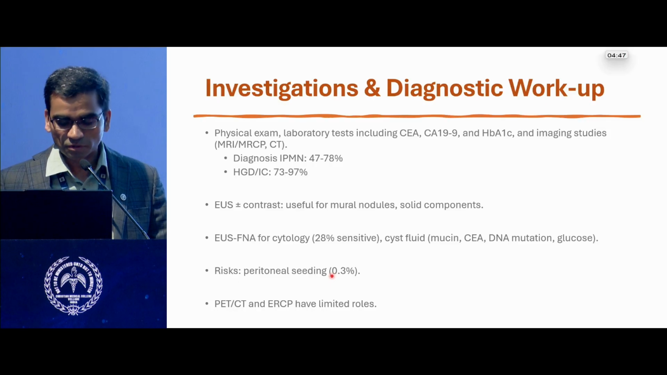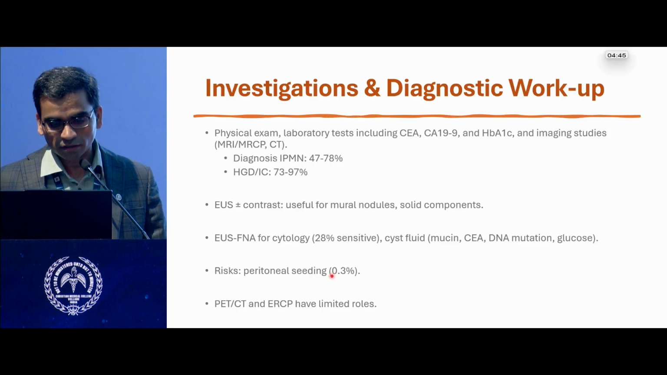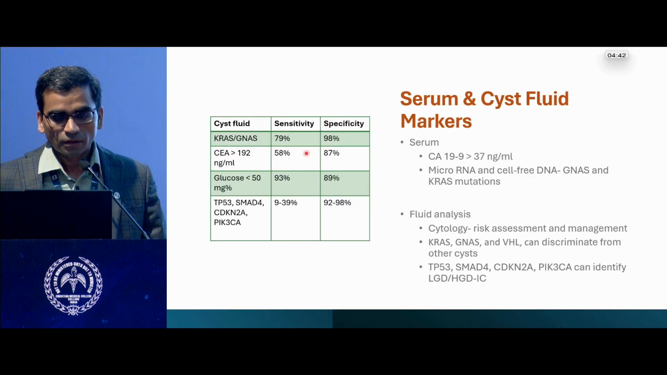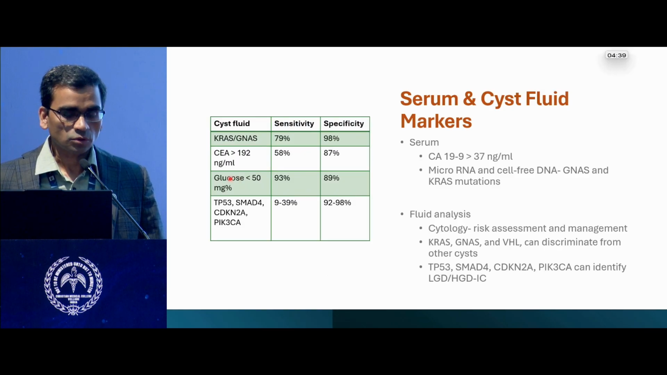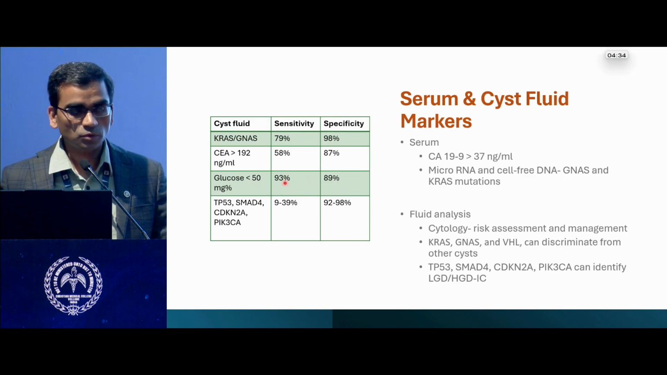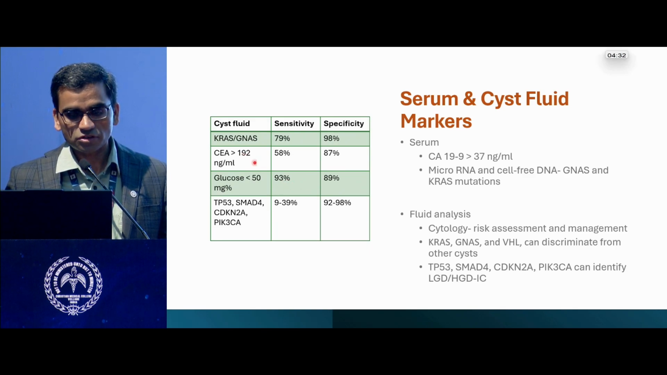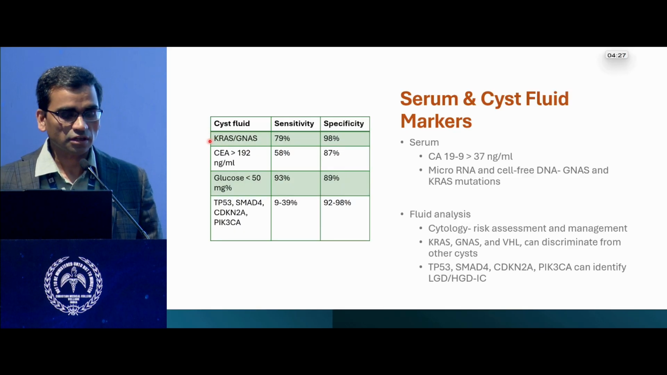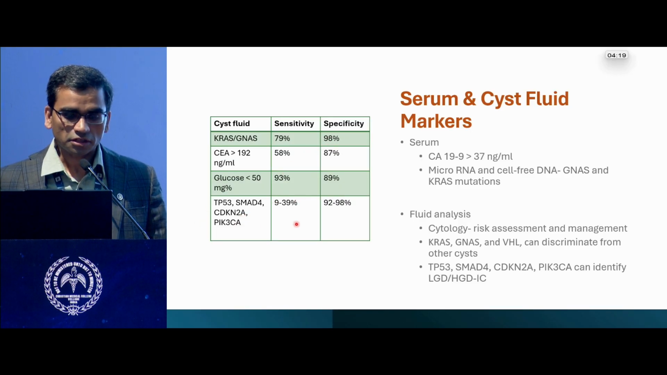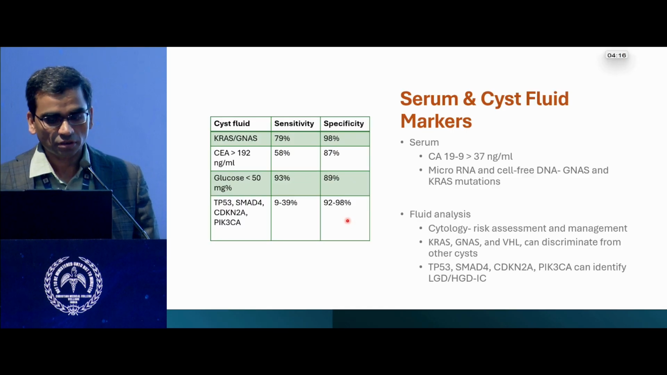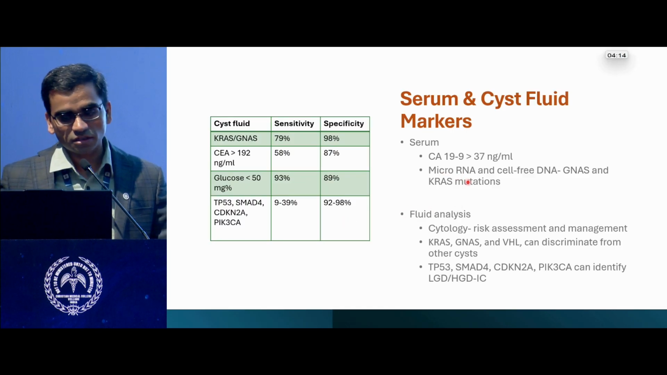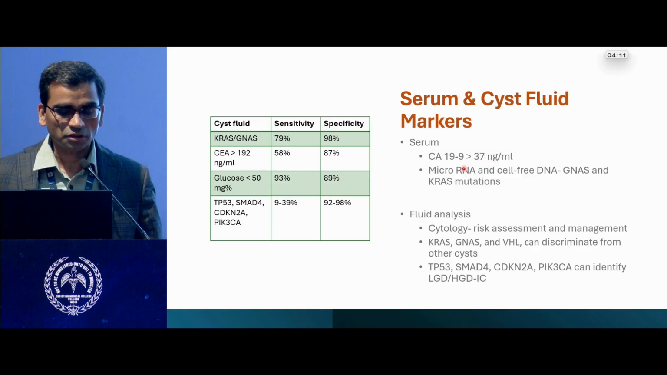Of course, there is a negligible risk of peritoneal seeding, and PET scan and the role of ERCP are still limited. If you look at the various markers, the famous and cheapest one available in our country is glucose less than 50. It is the most sensitive and specific marker. CEA, which is most commonly used, has a higher specificity of 87%. Mutation analysis like KRAS, GNAS is sensitive in 79% and specific up to 98%. Other molecular markers and genetic mutations are more specific, up to 90 to 98%. CA19-9 in the serum of more than 37 is a good marker to detect invasive cancers.